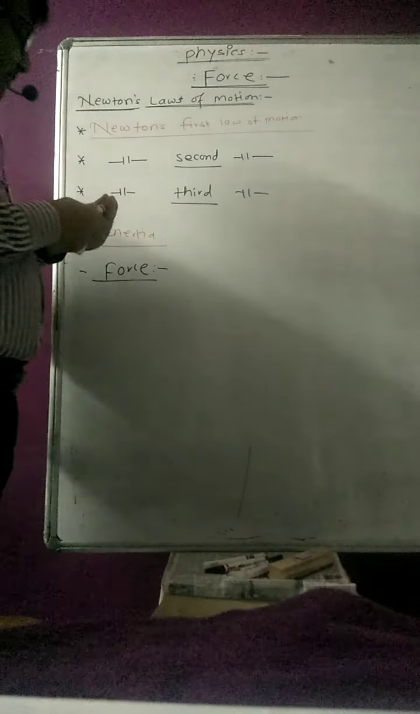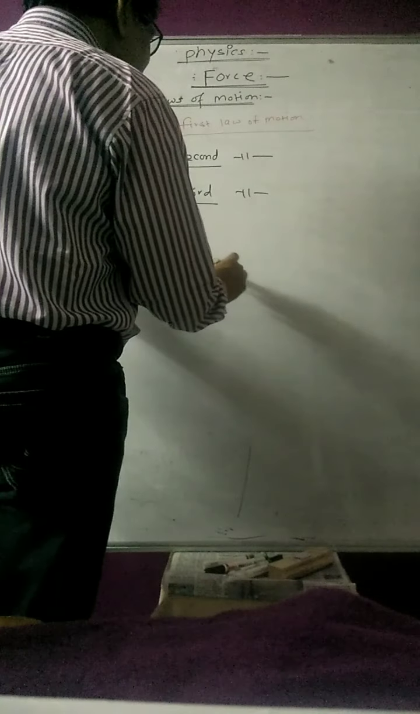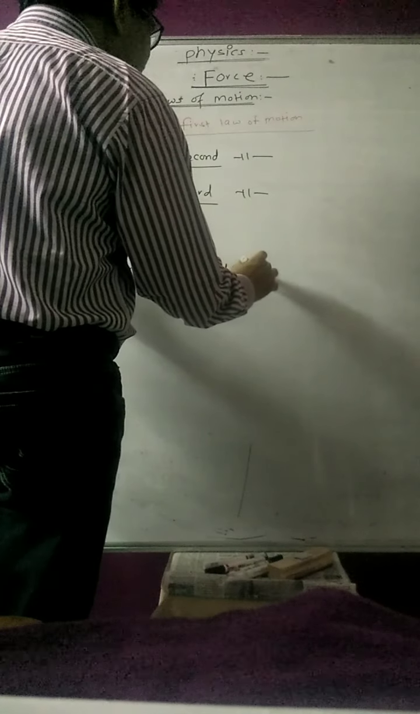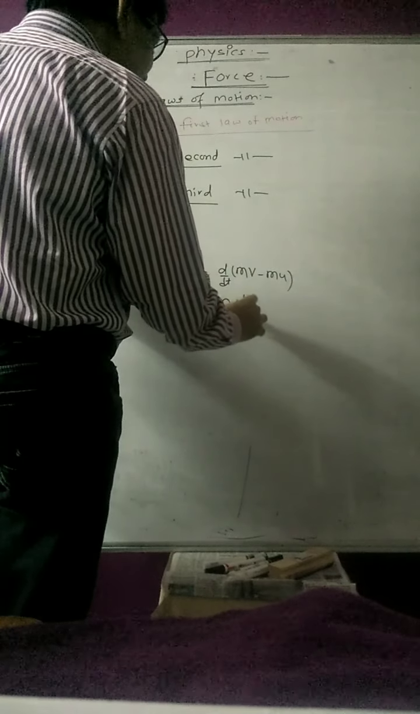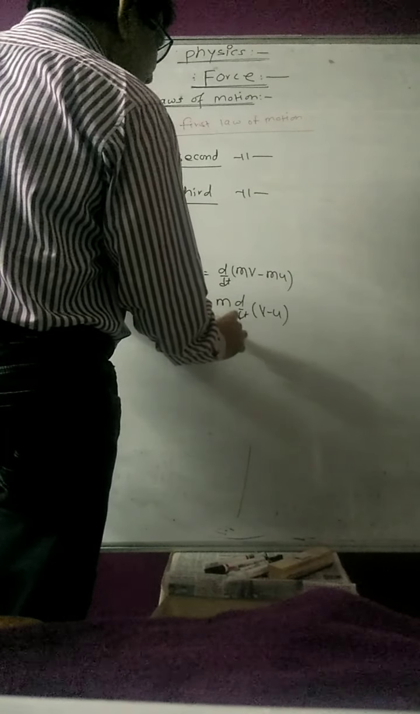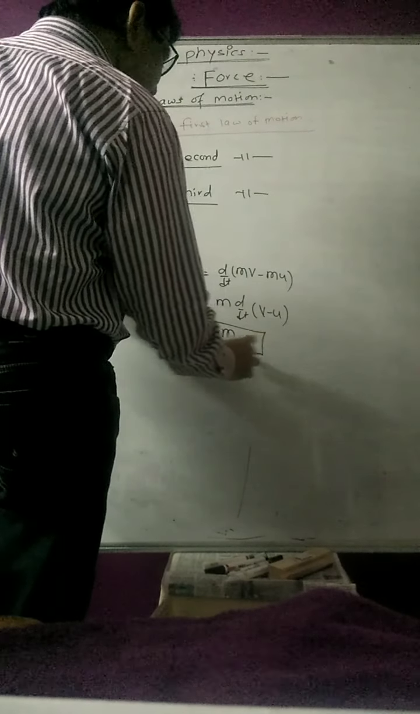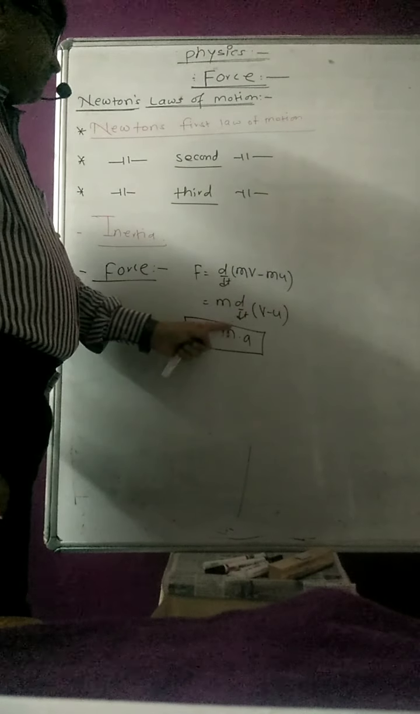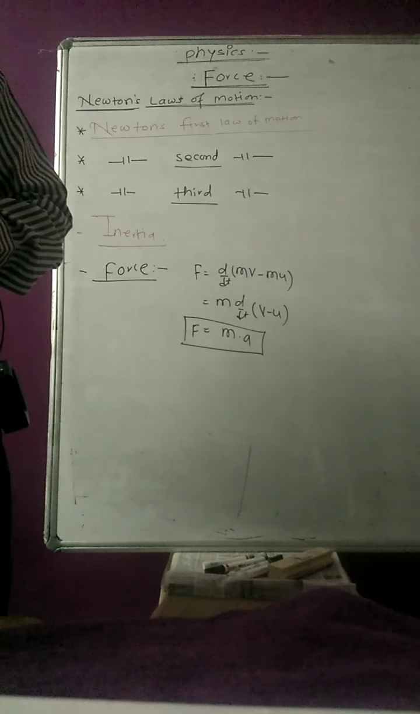Okay. And therefore the formula for the force, we can come to the conclusion, is F is equal to d/dt of change in momentum, mv minus mu. And if I take m out, then d/dt of v minus u. Okay, and therefore m into (v minus u) upon t will be a. So the rate of change of velocity with respect to time is acceleration, into m, that is equal to force. So therefore force is equal to mass into acceleration.